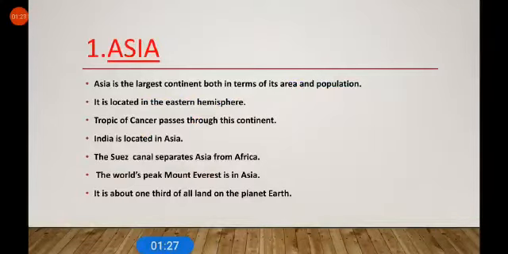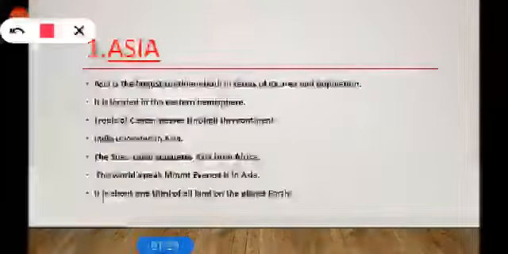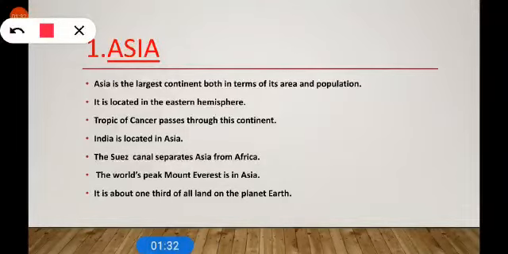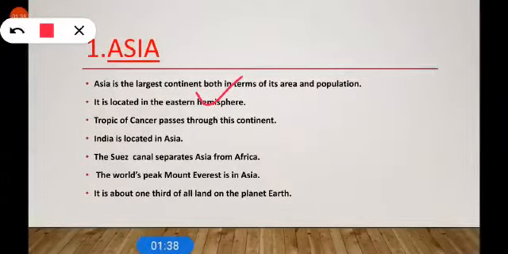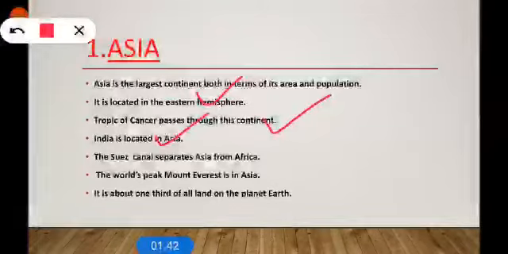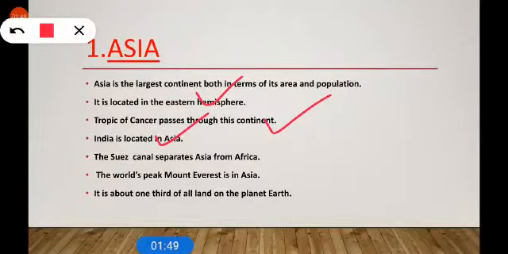Now, the first continent is Asia. Asia is the largest continent, both in terms of its area and population. It is located in the eastern hemisphere. The Tropic of Cancer passes through this continent. India is located in Asia. The Suez Canal separates Asia from Africa. The world's highest peak, Mount Everest, is in Asia.